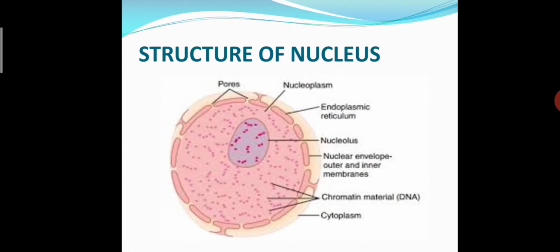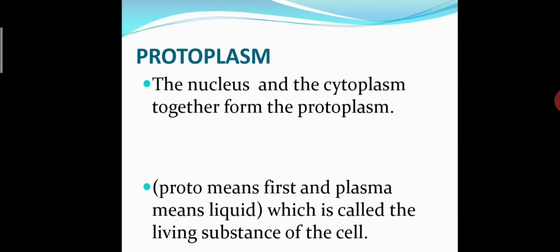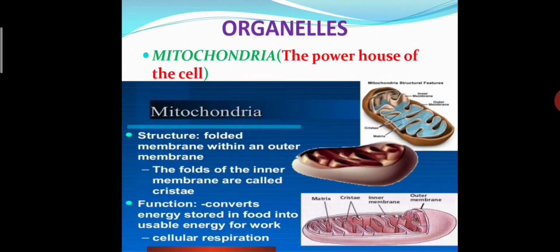So what are they? These are our chromosomes, and on chromosomes some genes are present which carry information from one generation to another. So genes are responsible for our inheritance. After that we learned about protoplasm: the nucleus and the cytoplasm together form the protoplasm.